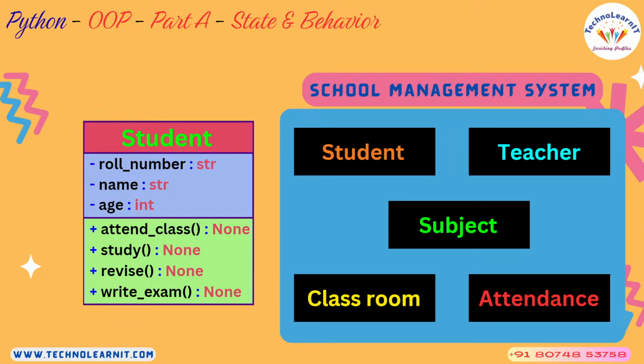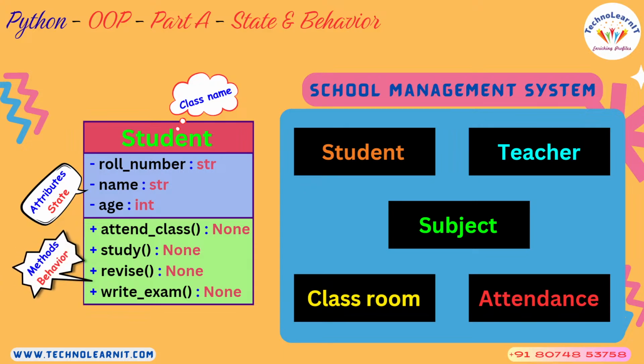Makes sense. What is student here? It's a class name. And whatever you see, roll number, name, age, these all are nothing but attributes. Attributes are the ones that describe the class and the entity that the class refers to. And whatever you have written at the bottom, those are nothing but methods. So attributes will be written inside the class, methods will be defined within the class.